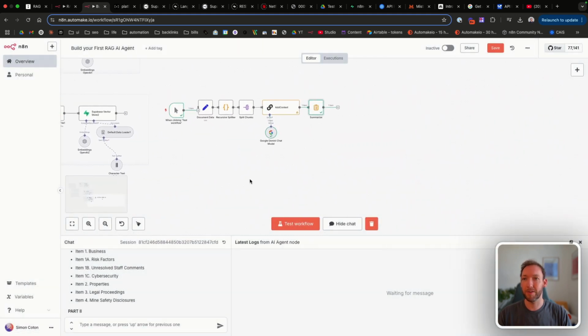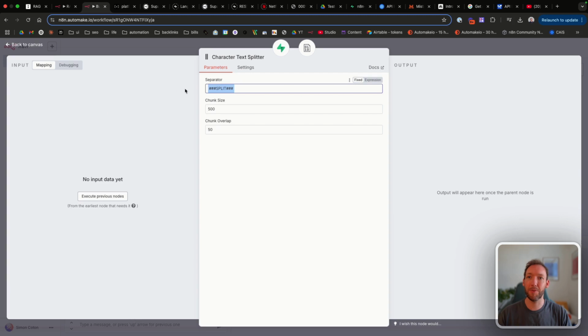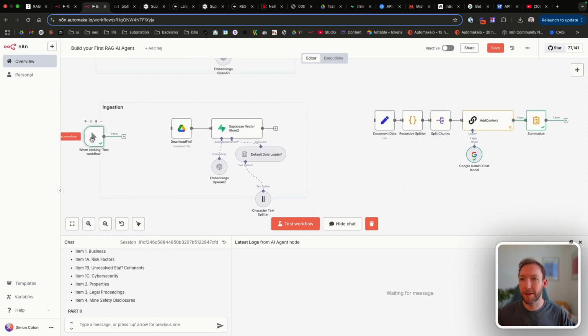And what we're going to be able to then do is feed in the split chunks already into our vector database, which is going to identify to split every time it hits this separator in the text with a maximum chunk size of 500. So if that all makes sense, let's move on to actually implementing it within our workflow and test out if it works on the table of contents. It's a really intelligent way to add context to our RAG. So we're going to implement it now.